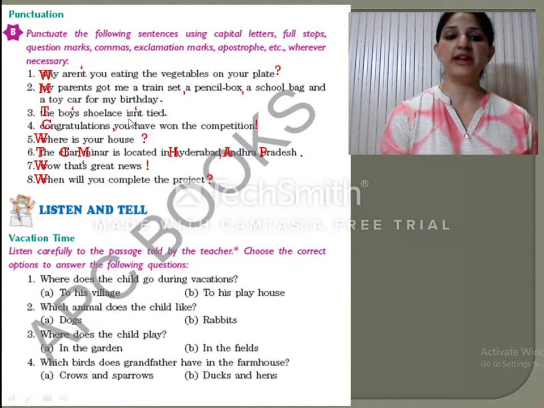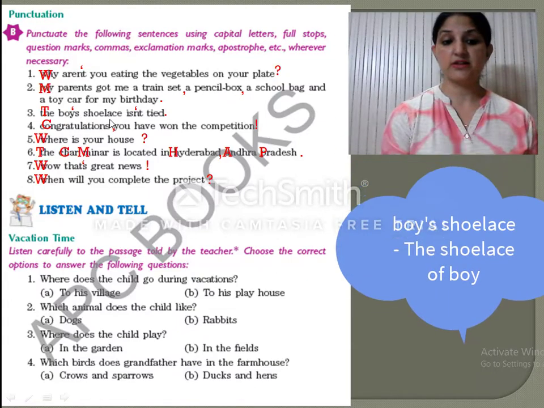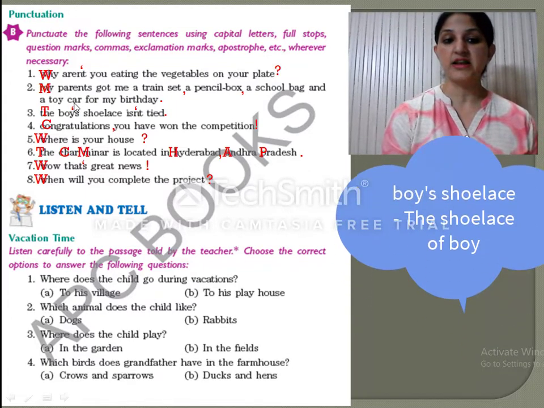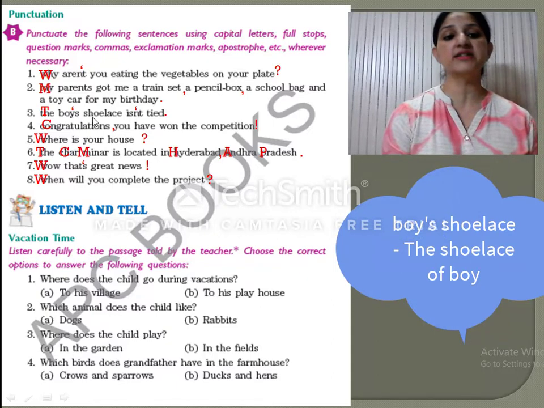Now let's see the third sentence. The boy's shoelace isn't tied. So as we start every sentence with a capital letter, again a capital letter, and this is a simple sentence ending with a full stop, we will see where to put the apostrophe. The boy's shoelace. Whose shoelace? This is a possessive noun. So we will use an apostrophe over here so that it is apostrophe S. So we are talking about the boy's shoelace.